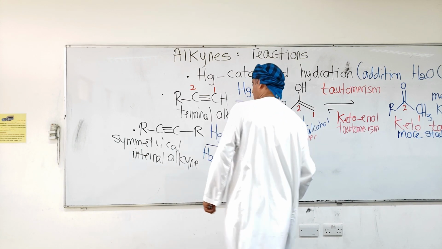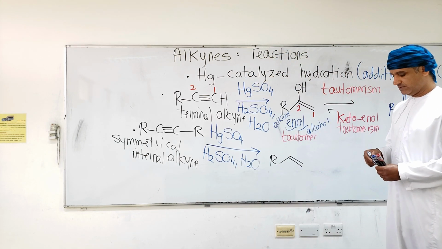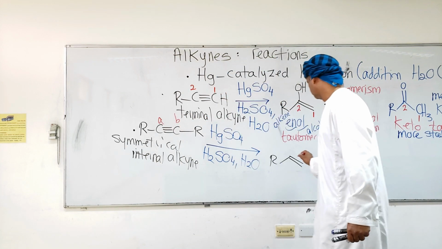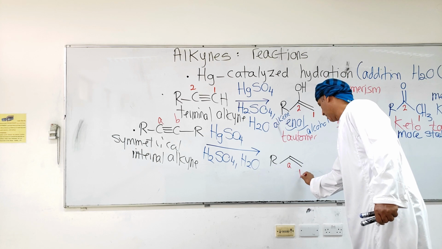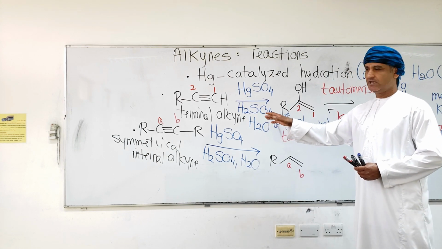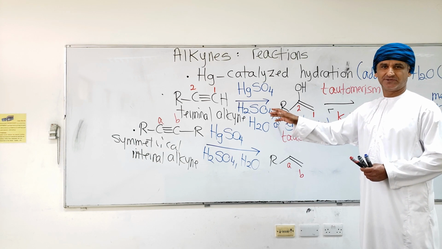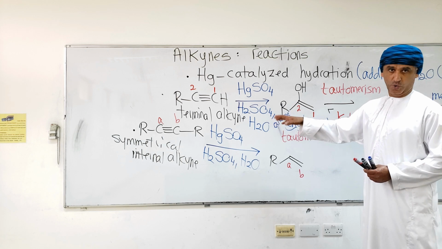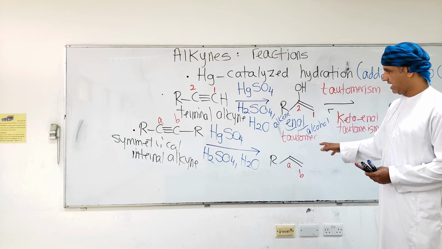One H will bond to one carbon, so you can name them A and B. If R and R are the same, by the way, there's no difference between these two carbons. So it doesn't really matter which carbon, A or B, the H bonds to.